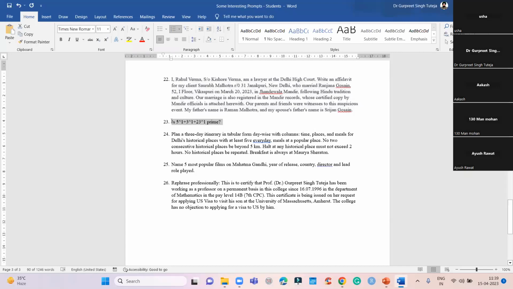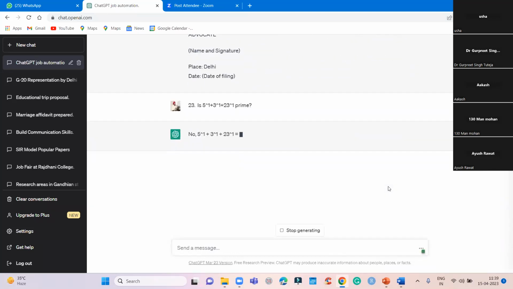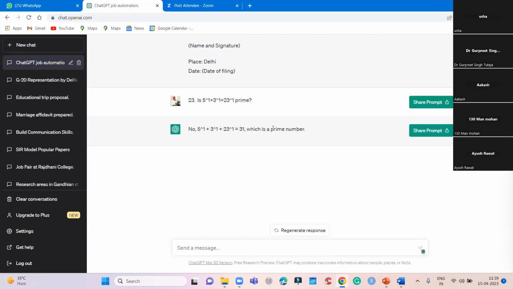Now, what it cannot do, that's also you must learn. So my question is: 5 raised to the power 1 plus 3 raised to the power 1 plus 23 raised to the power 1, is it prime? Let's see what it answers. No. 31 which is a prime.